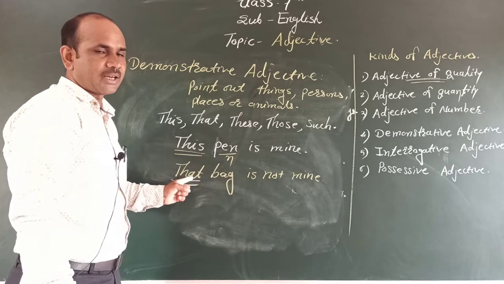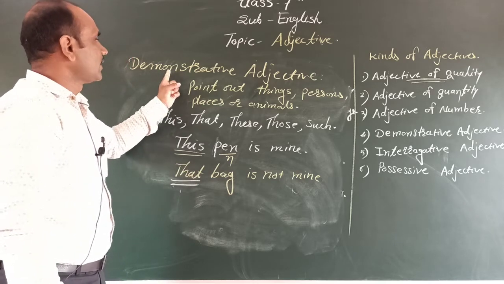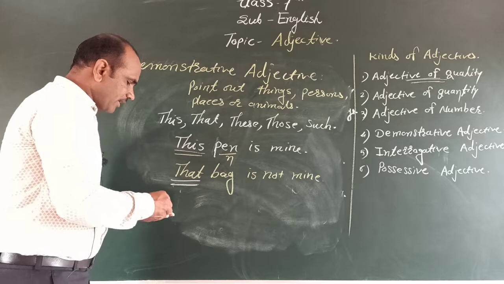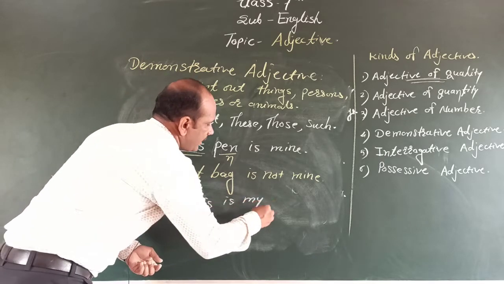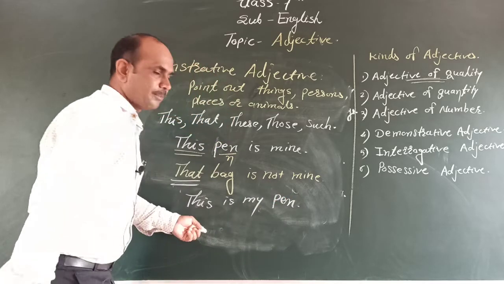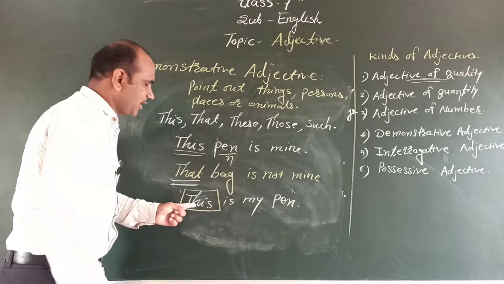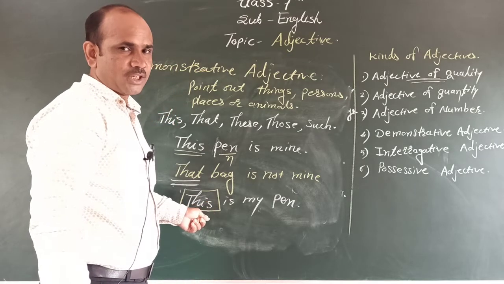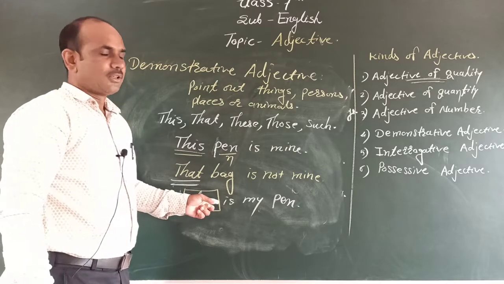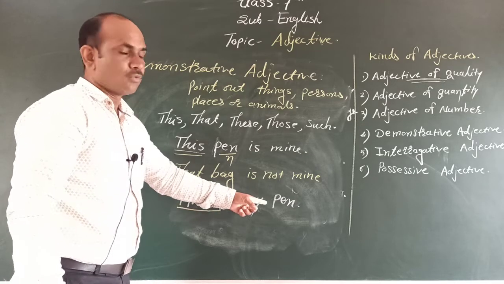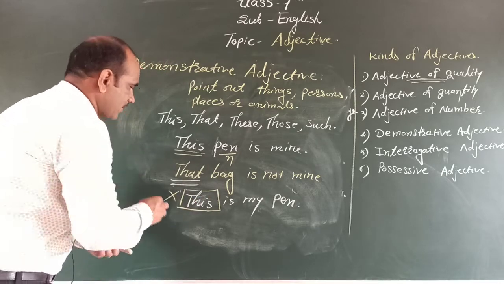When an adjective is written before the noun like this, we say demonstrative adjective. If we write 'this is my pen', here this is not an adjective, because we didn't write it with a noun. That would be a wrong answer.